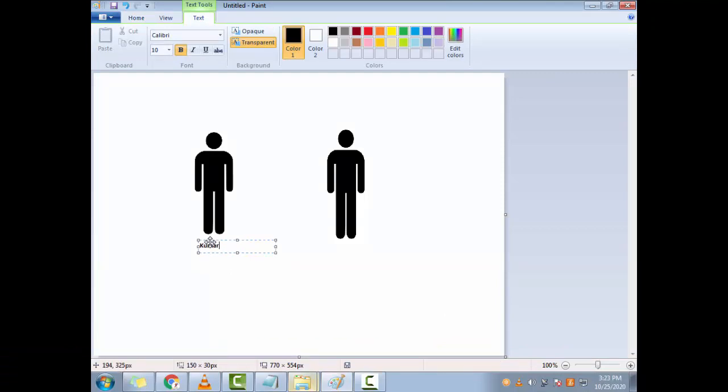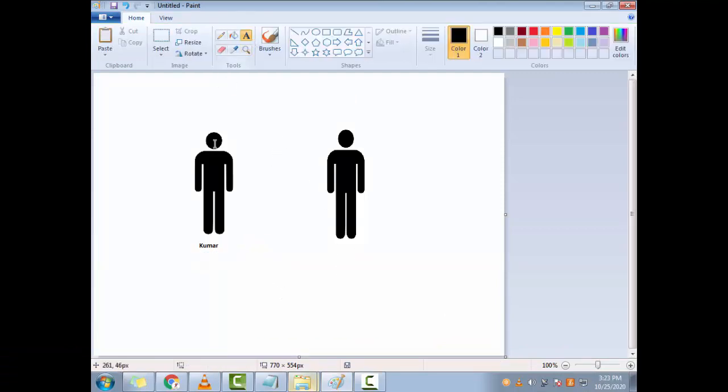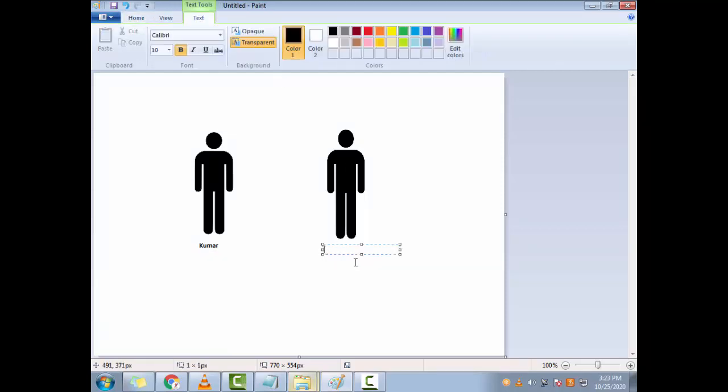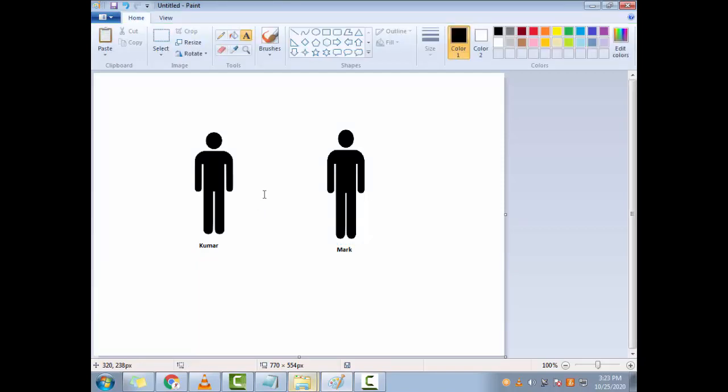Kumar has a Paytm account, and he wants to transfer money to Mark, and obviously he wants to use the wallet system called Paytm. So from Kumar's Paytm account he wants to transfer the money to Mark's Paytm account.